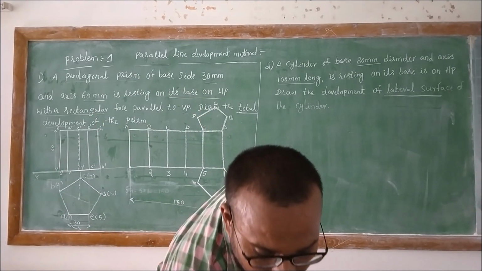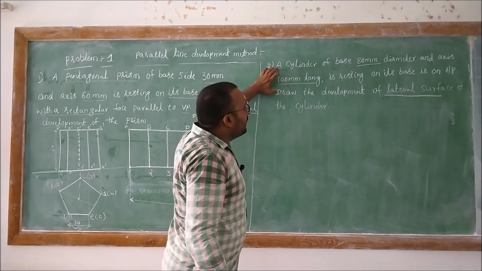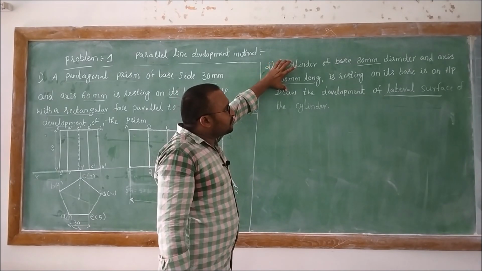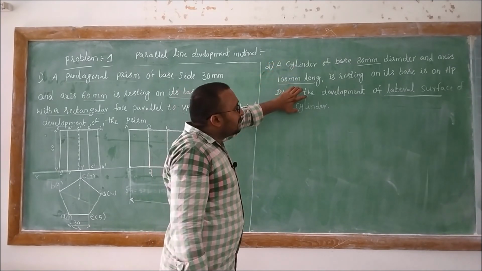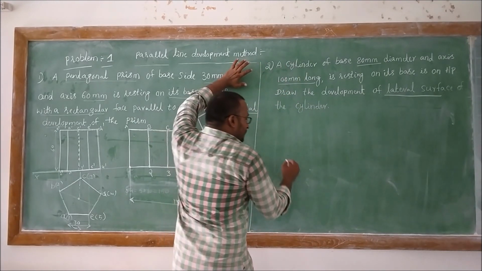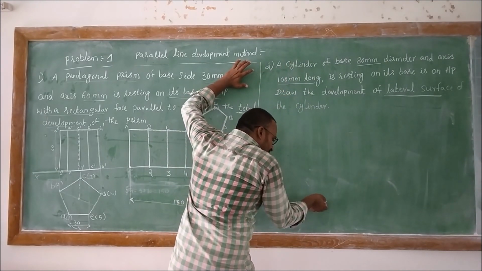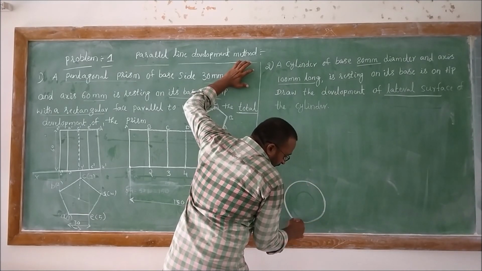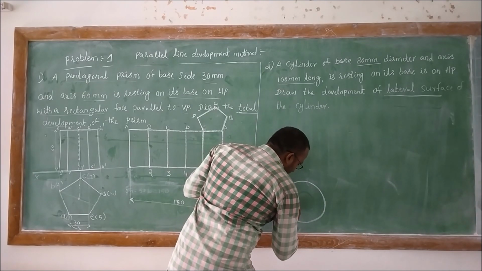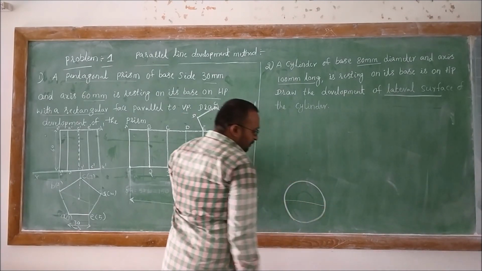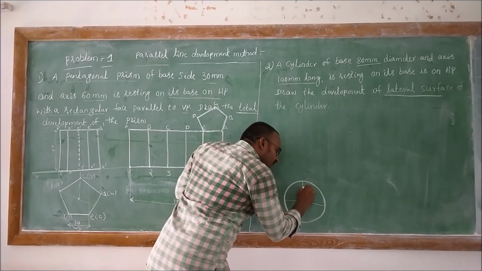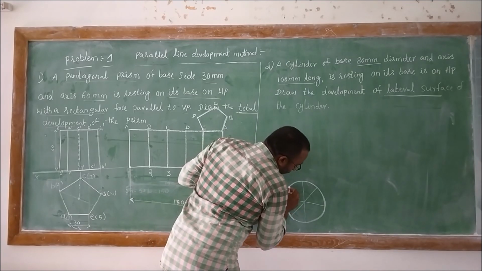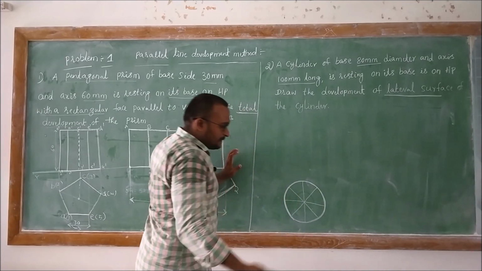So now, initially, I said that there are 3 steps. One is the simple position of the solid, and another is the development of the solid. So here we must draw the top view with the given diameter of 80 mm, and then divide that circle into a number of equal parts, say 8 equal parts or 12 equal parts or whatever is convenient, right?